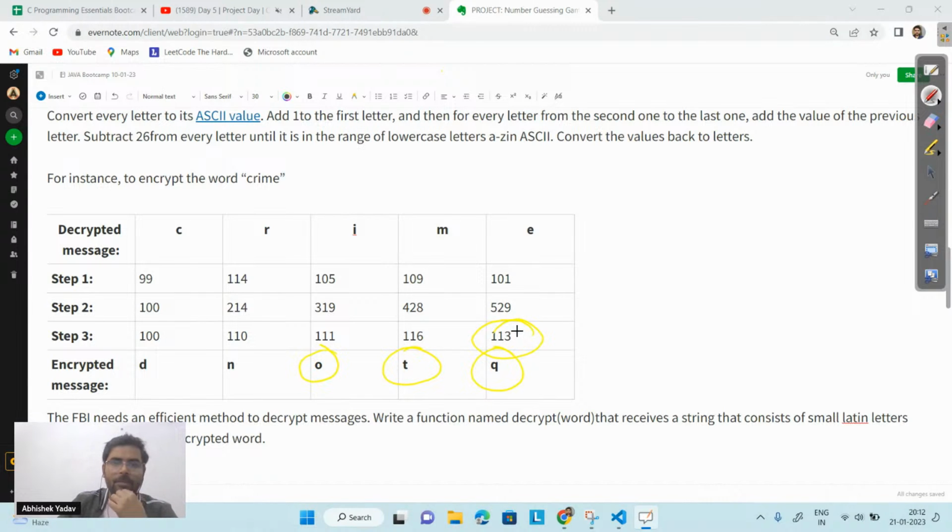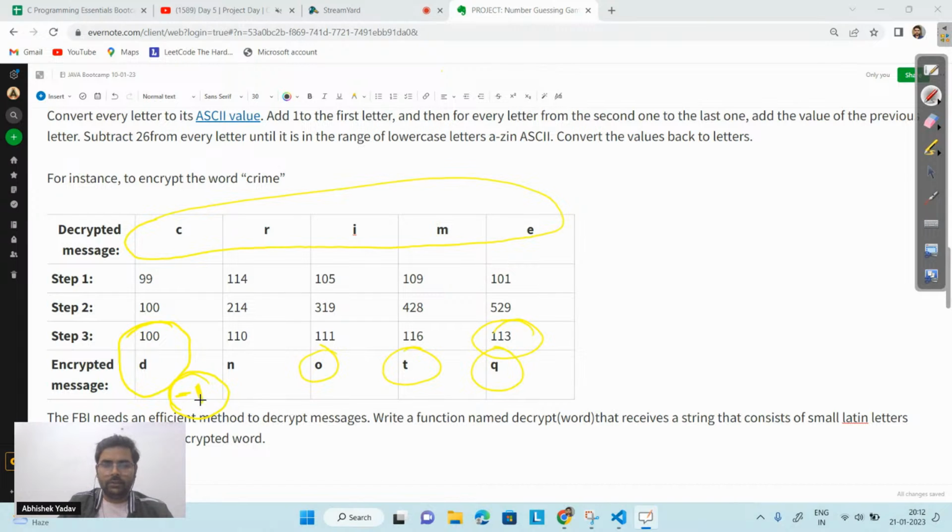After getting this point, they have to decrypt the message, that is this one, CRIME. How are they doing that part? To the first character, they are subtracting the ASCII code with -1.